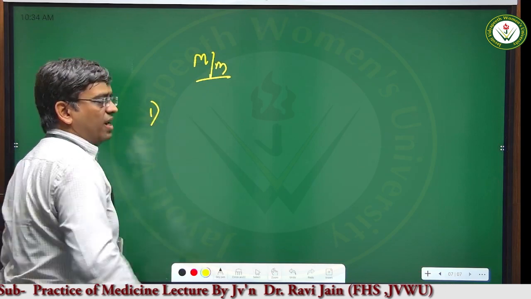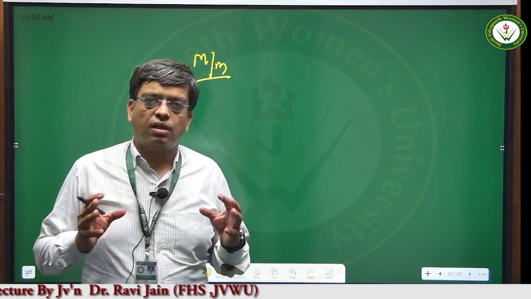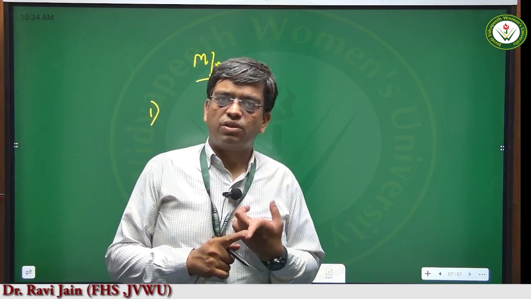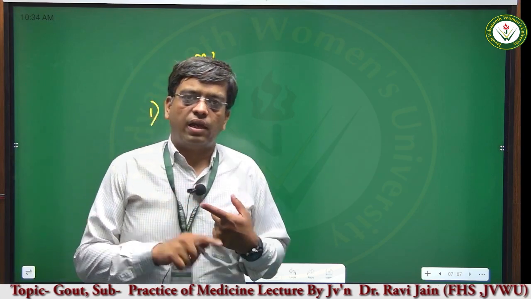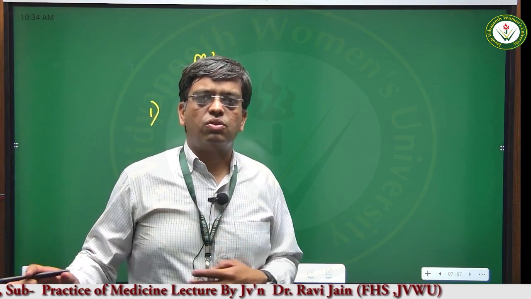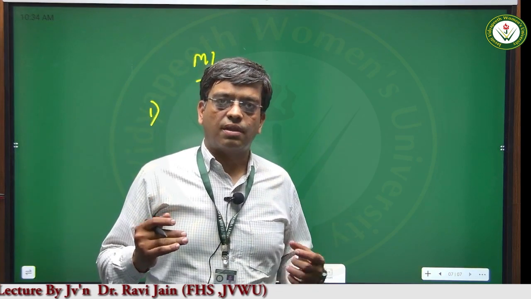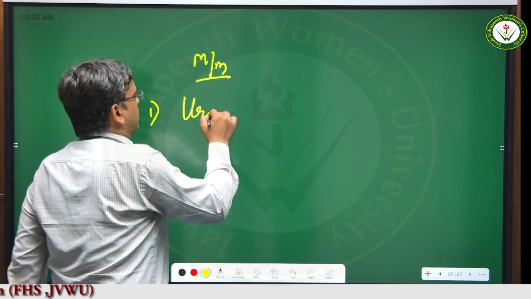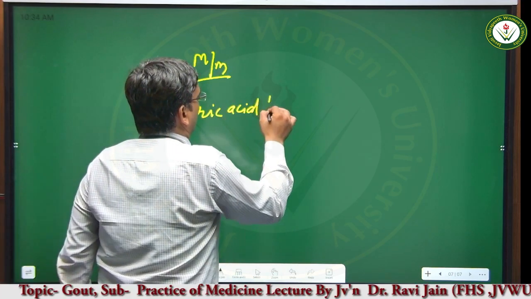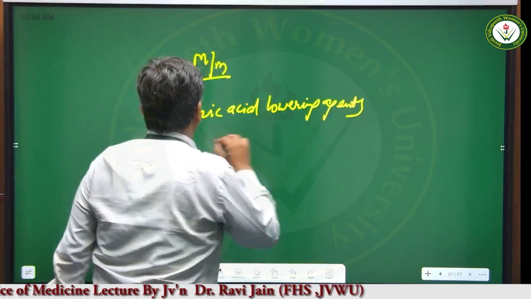Next we come to the management part. How to manage a case of gout. Now we have seen that there are three phases: the asymptomatic hyperuricemic phase, the acute phase, and the chronic phase. So in the asymptomatic phase there are no symptoms, so we just have to monitor the patient and we have to give those drugs which can lower the uric acid level. So uric acid lowering agents are to be given.